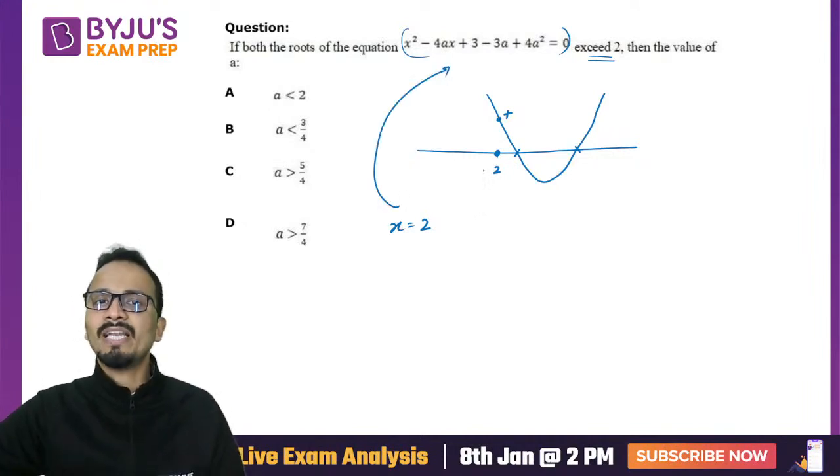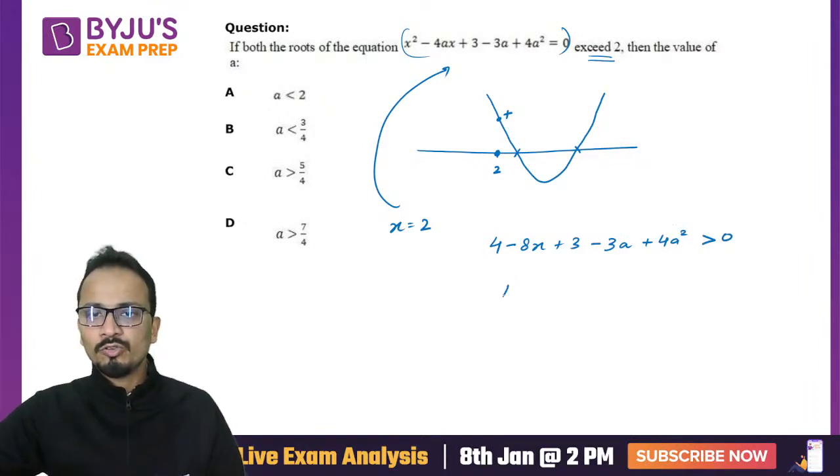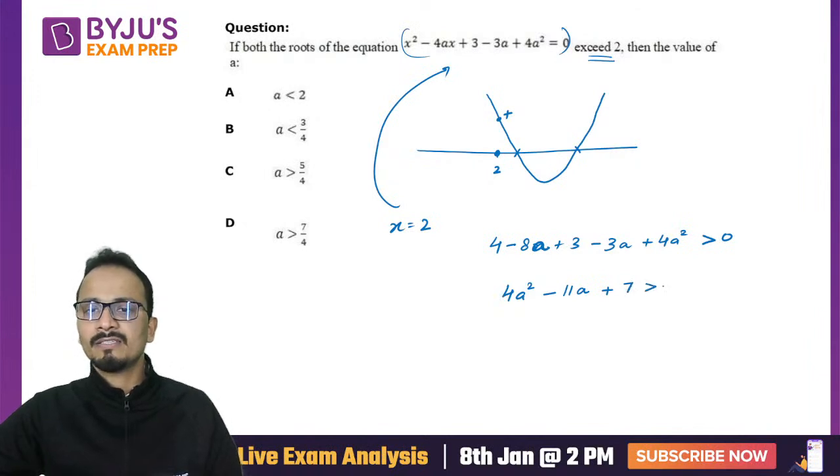Let's substitute this value here. So I'm putting the value of x as 2. So it will give you 4 minus 8x plus 3 minus 3a plus 4a square, and that should be greater than 0. So 4a square, I'm sorry, it should be a at this place, minus 11a plus 7 is greater than 0. All right.